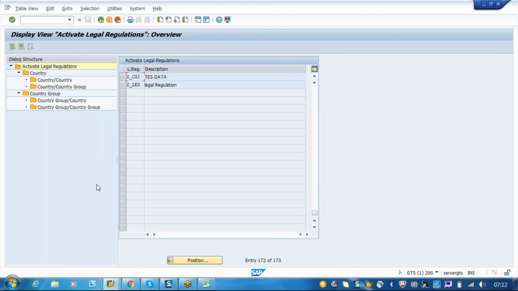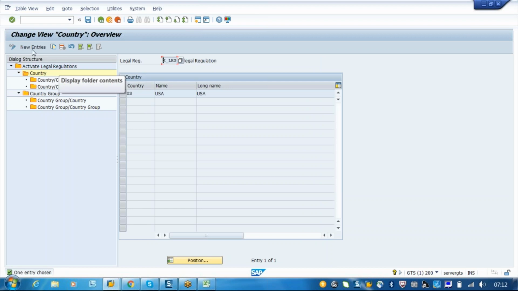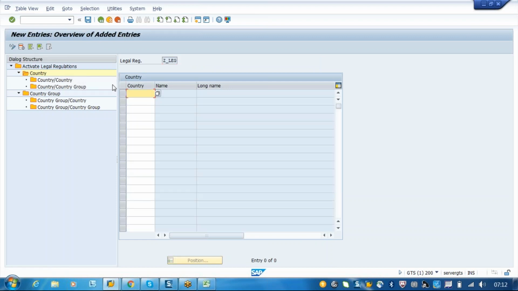You meant to say in the determination procedure? See, there are country to country and country to country group and all, no? So the first one is only by country, right? Ideally in this case, there should be two countries, right?